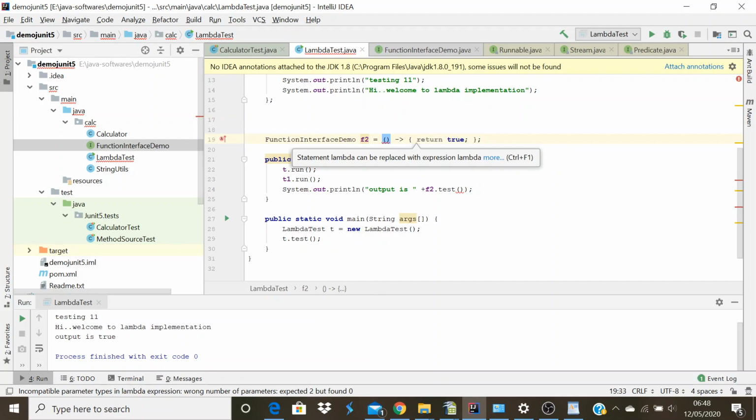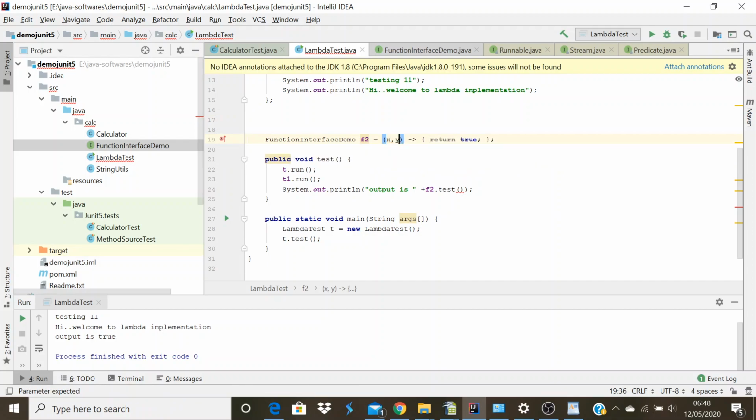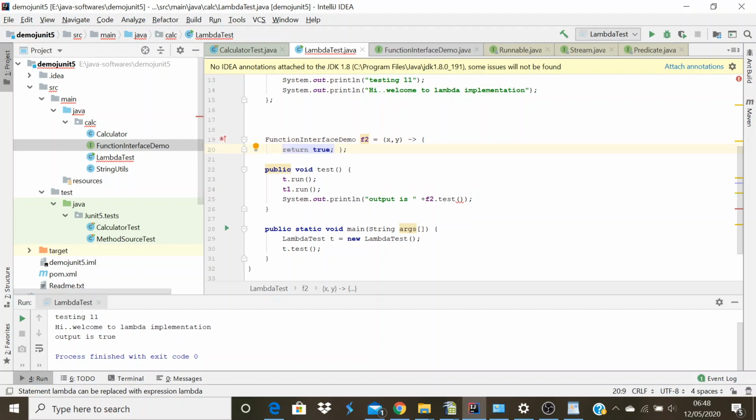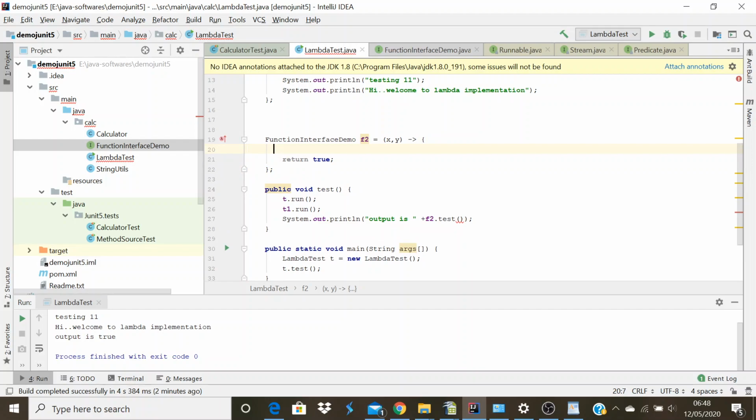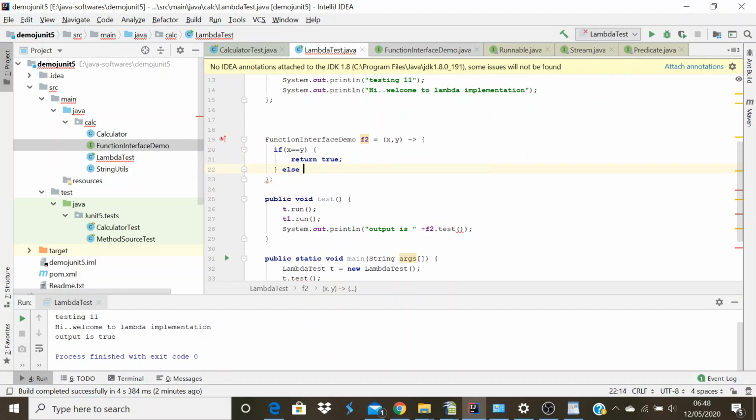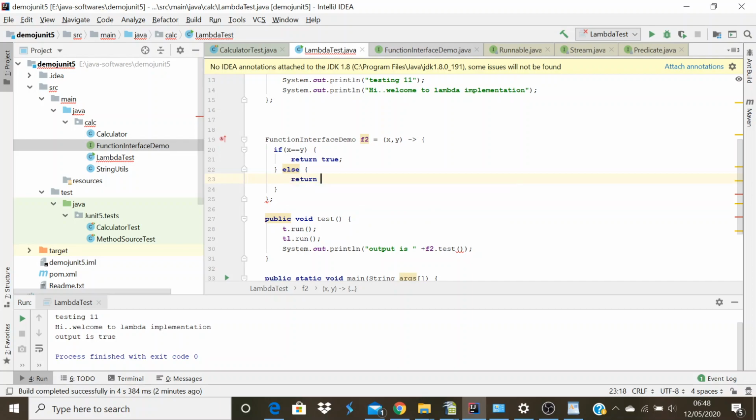Let me pass two arguments, x comma y, and I will write the code here. If x equals y, then I will return true, else return false.